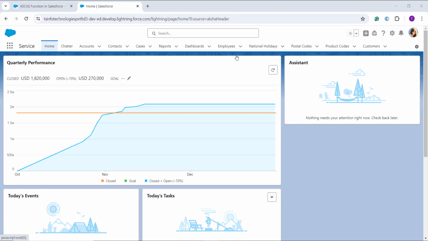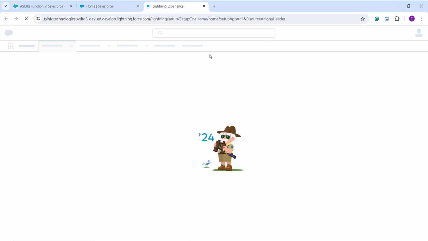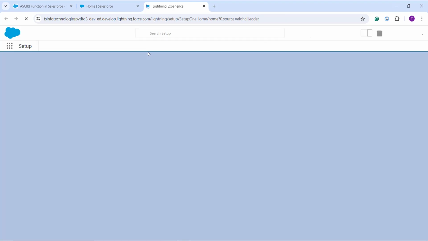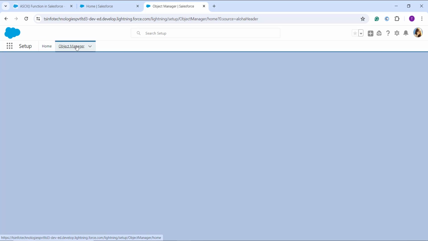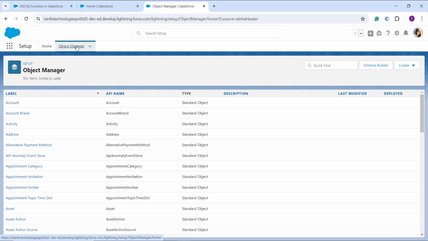So here I open my Salesforce account and I am in the Lightning interface. I click on the gear icon and click on the setup option. Once I click on that, I am on the main setup homepage of Salesforce Lightning, and I click on the Object Manager tab given on the top of the navigation bar. From here you need to choose the object on which you want to use it. I am going to show you the example for the coupon, as I want to determine the discount based upon the first character of the coupon code.